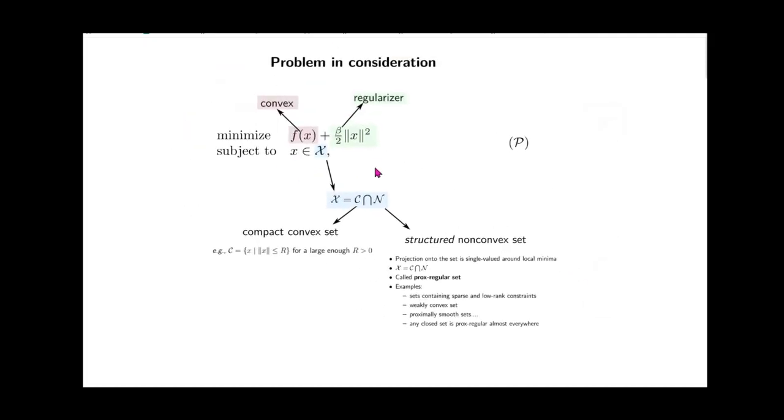So in summary, this is the problem that we are considering: minimizing a convex function plus a regularizer term subject to x in some constraint set X. Now, because N is prox regular and C is compact and convex, we can show that the constraint set X too will be prox regular around local minima. And we call this problem P.